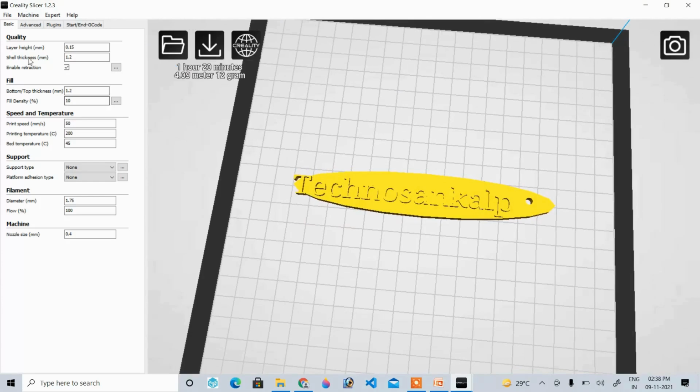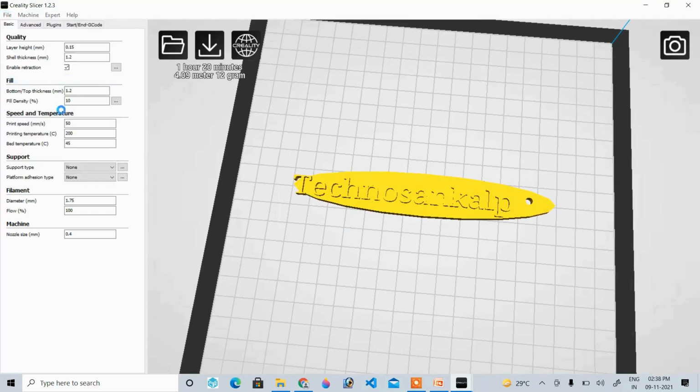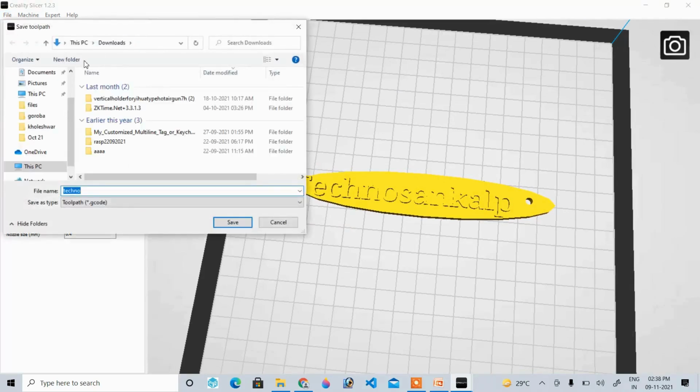So how to save the G code? So we have to go to the file and save G code. Either we can go from the file or we can just press Control G. So my G code will be saved. So I'll just save G code. It will ask where to save.